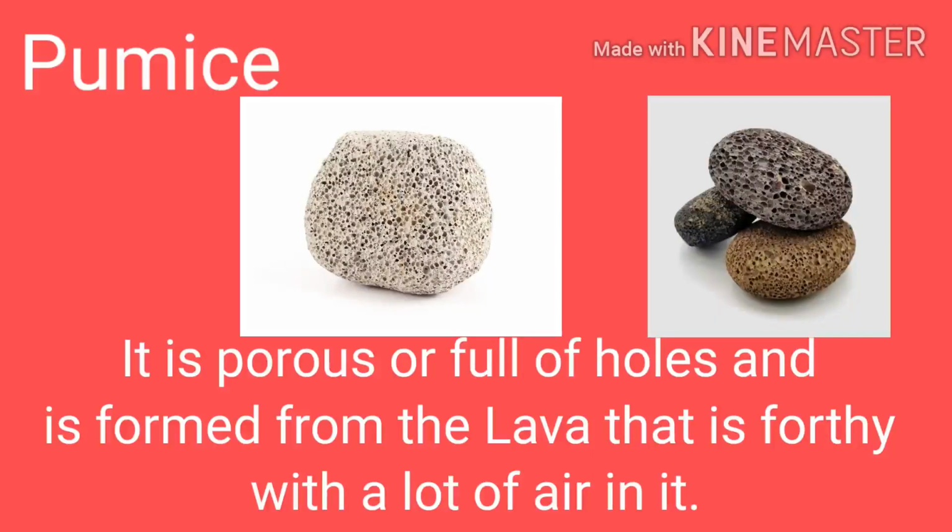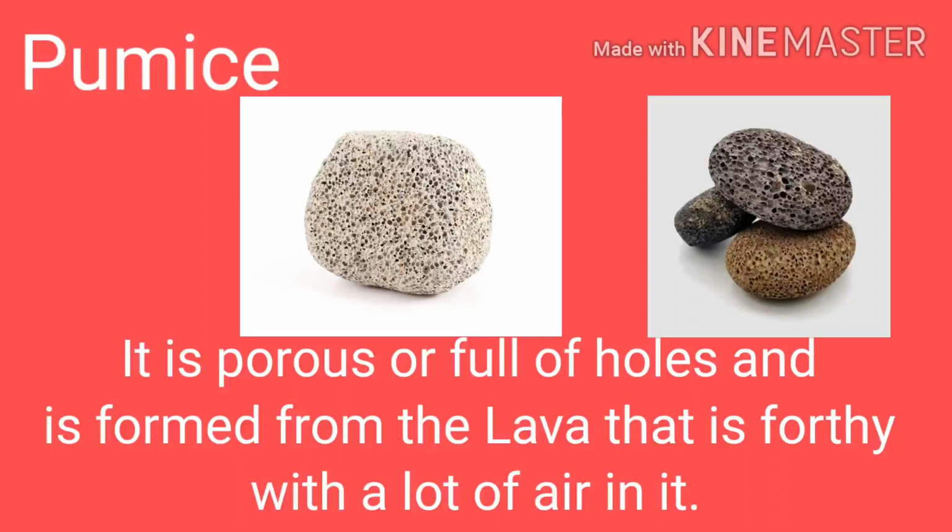Now let's discuss pumice. Pumice is porous, meaning full of small holes, and it is formed from lava that is frothy. Frothy means full of bubbles with a lot of air in it. Sometimes when a volcano erupts, the lava that comes out has too much air, and it is called frothy lava, meaning it has so many bubbles in it.